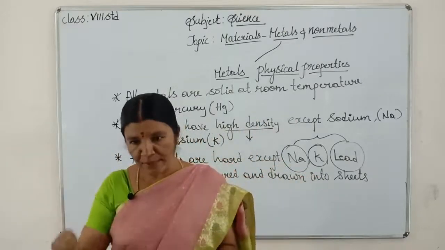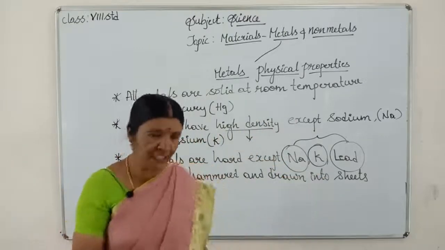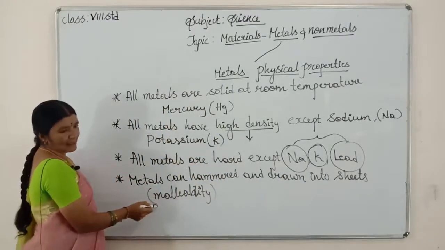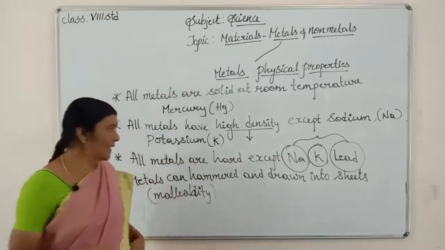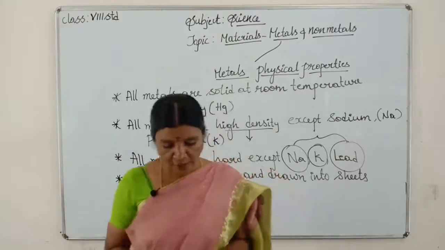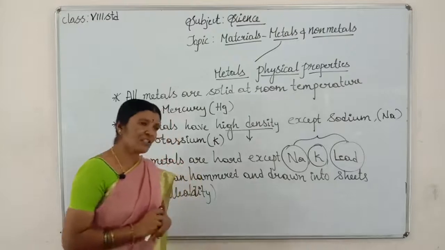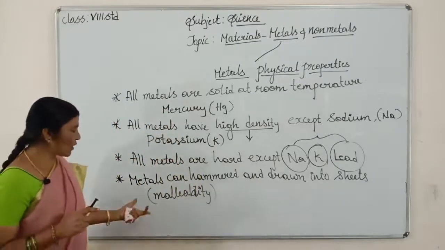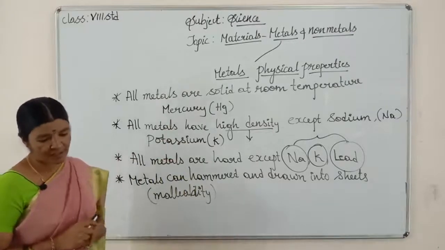When they are hammered, they can be made into sheets. That property we call malleability. Got it, children? Malleability is hammering the metal and drawing it into sheets without breaking it.